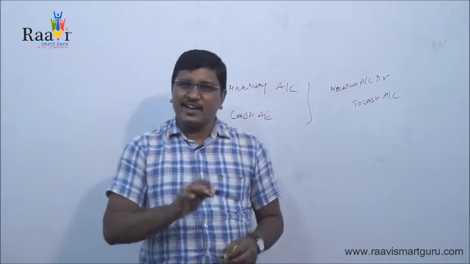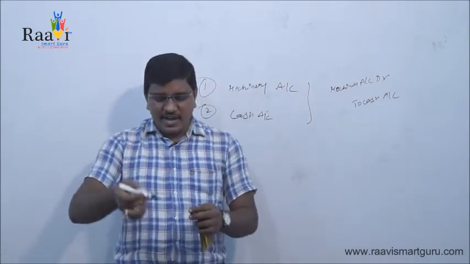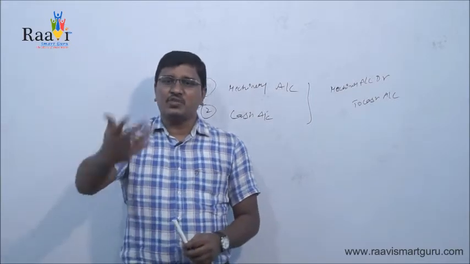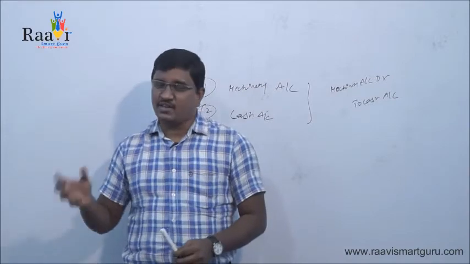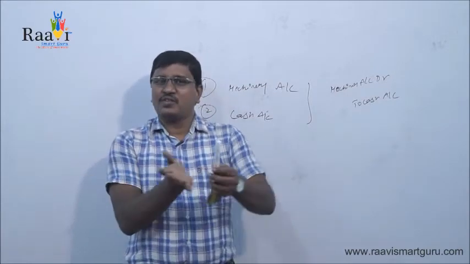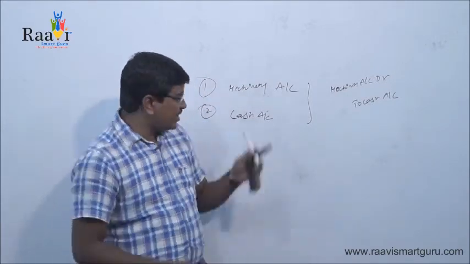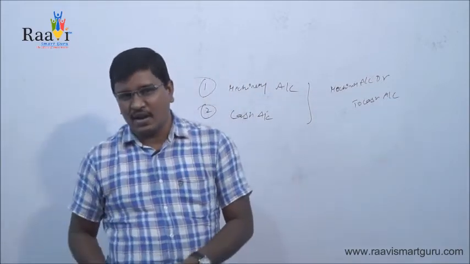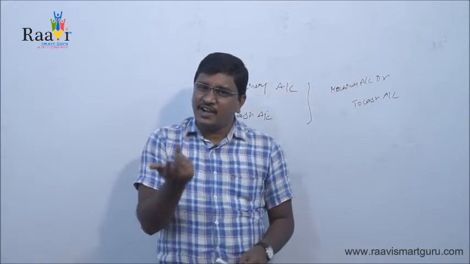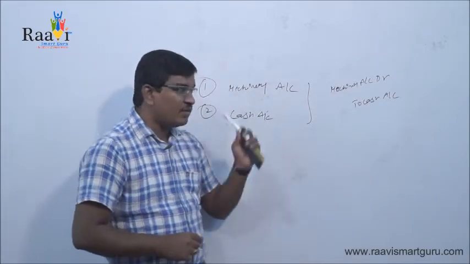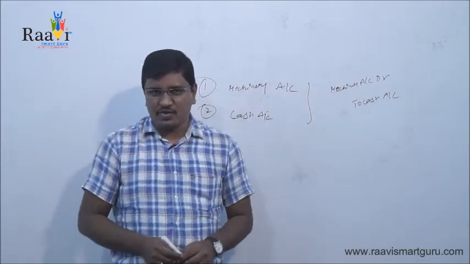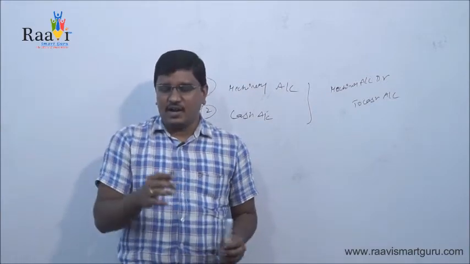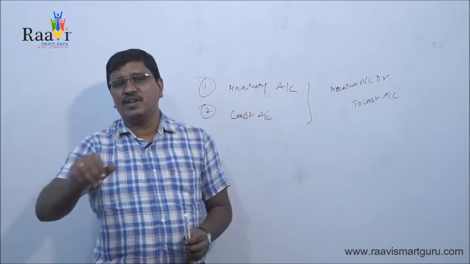So already said that real account deals with assets and liabilities, and the rule of real account is debit what comes in, credit what goes out. Now we discussed this real account with an example: purchase machinery for rupees 1 lakh. In that transaction we can identify two accounts, one is machinery account and the other one is cash account. It says that if something comes into the business, that account should be debited, and if something goes out of the business, that should be credited.